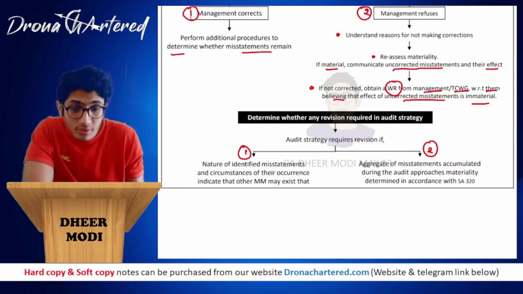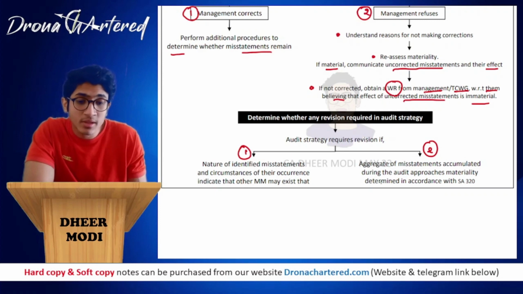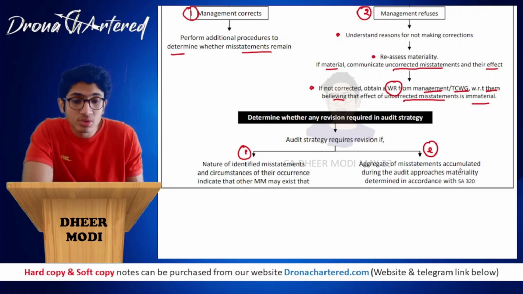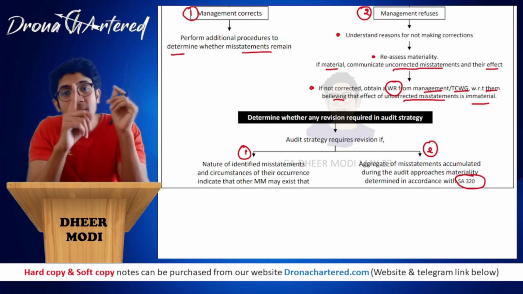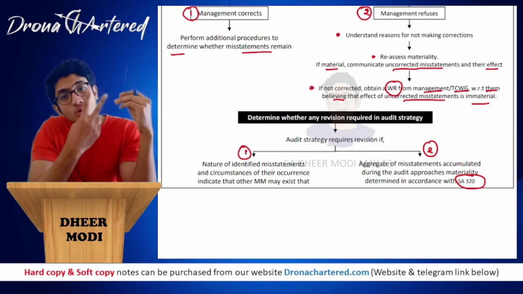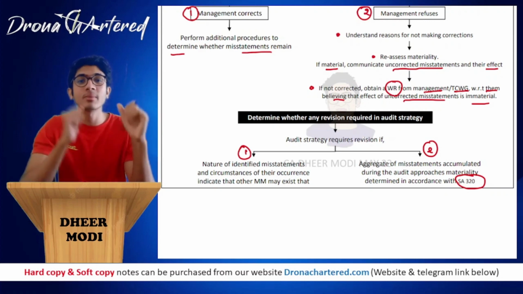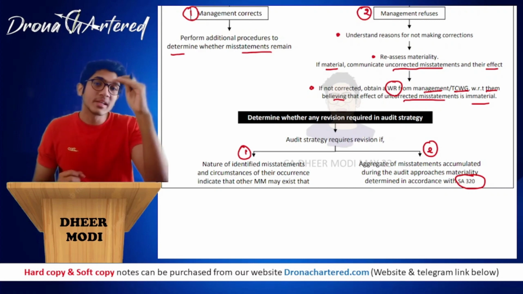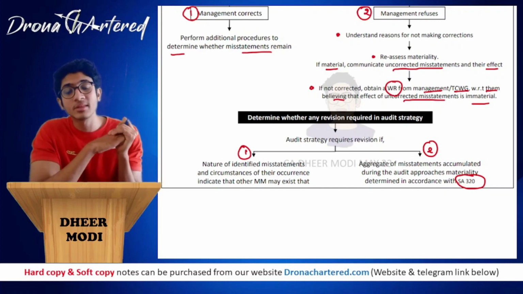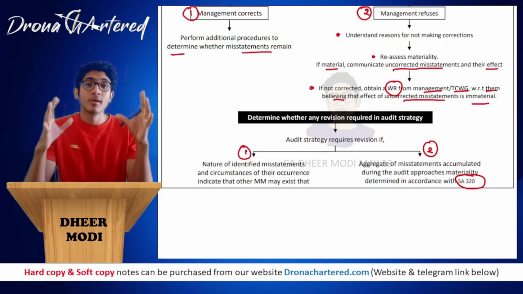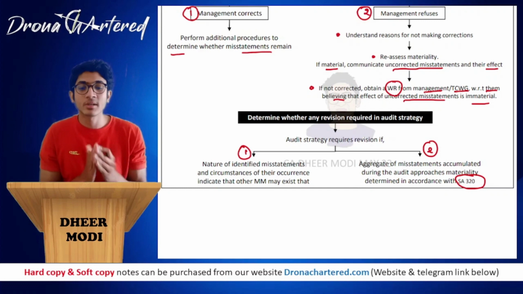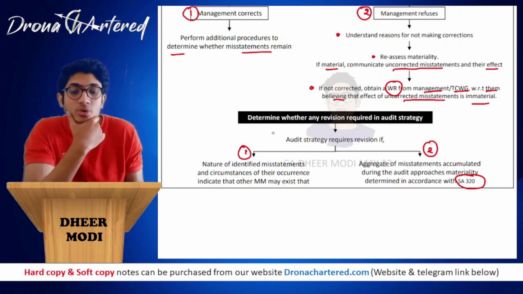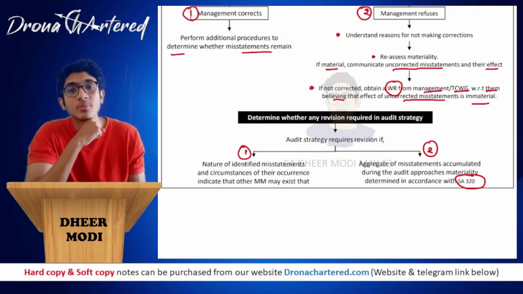And your second is the aggregate of misstatements accumulated during the audit approaches the materiality determined in accordance with SA 320. Your one misstatement may not be material, two misstatements may not be material, but when 10 misstatements are put together, it approaches the materiality level that you had determined as per SA 320. So in such a case, if my misstatements accumulated together reach the SA 320 materiality threshold, your audit strategy will require to be revised.